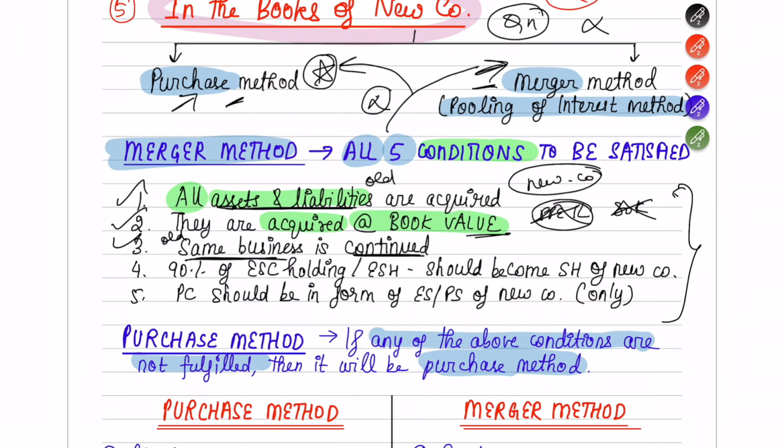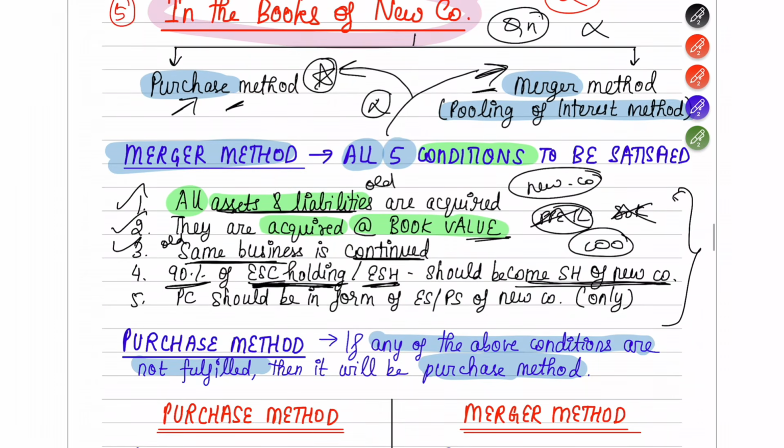Next, 90% of the equity share capital holding, that is, the equity shareholders. 90% of the equity shareholders of the old company should also become shareholders of the new company. There might be some shareholders holding 90% of the equity share capital in the old company. All these people should again become shareholders of the new company. This condition will be given directly in the question, so you won't have to use so much brains for this.